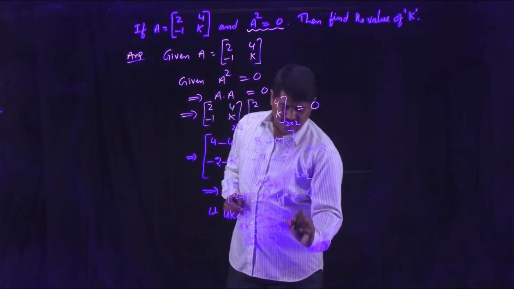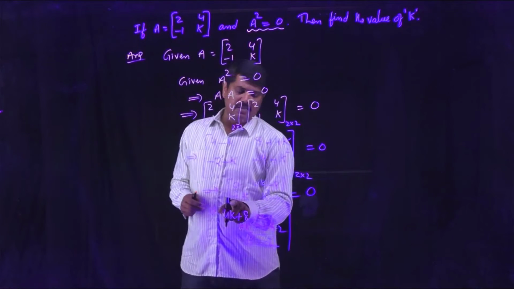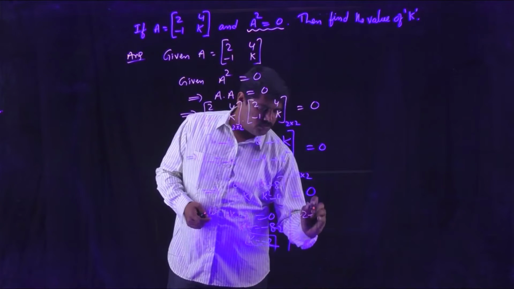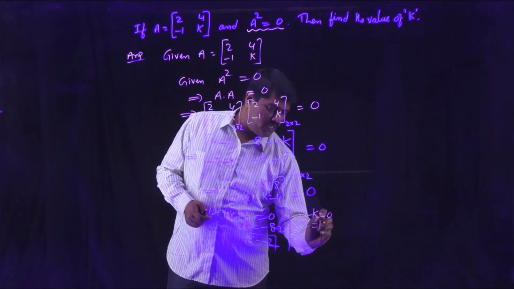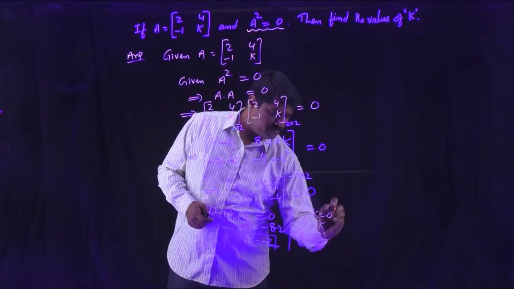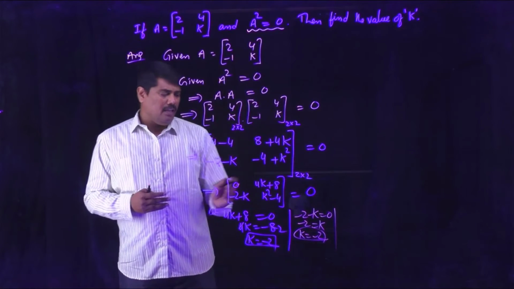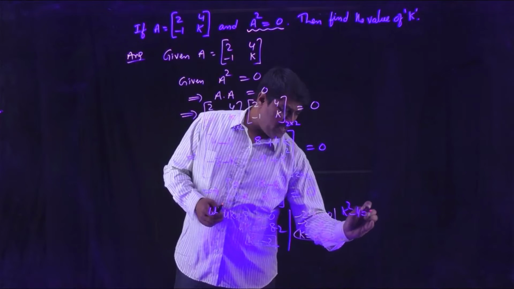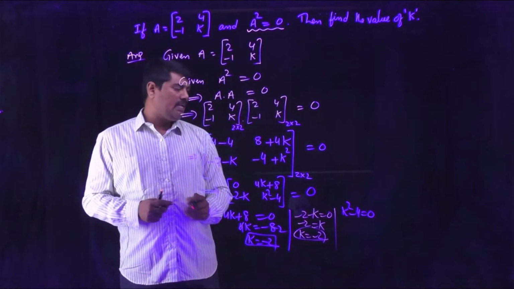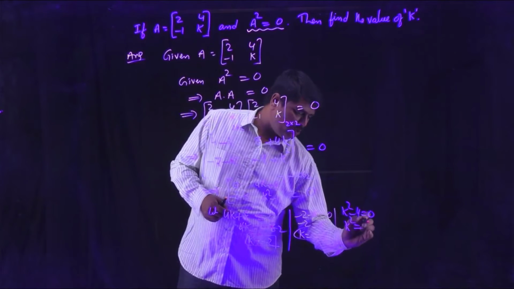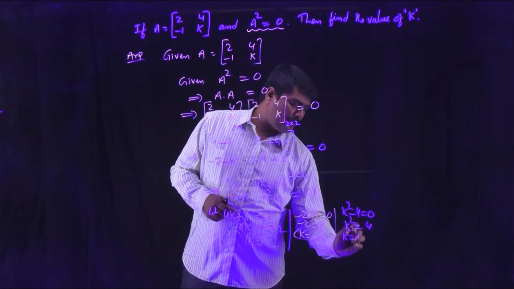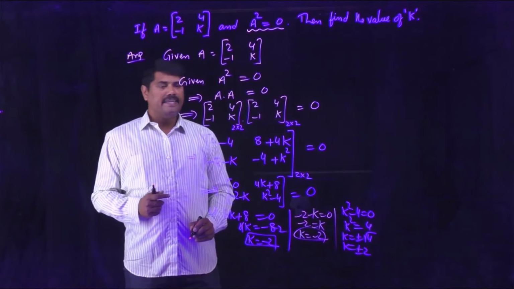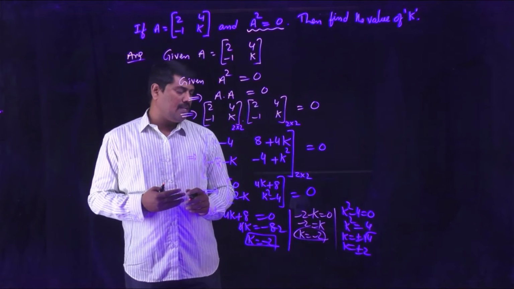You can find the k value by equating the third element, minus 2 minus k, to 0. Minus 2 minus k is equal to 0, so minus 2 will be k, so that you will get k is equal to minus 2. Sometimes you may equate k square minus 4 to 0. Here you may have some doubt. If k square minus 4 is equal to 0, then k square is equal to 4. So k value is plus or minus root 4, that is plus or minus 2, not only plus 2. K square is 4 if k is either plus 2 or minus 2.